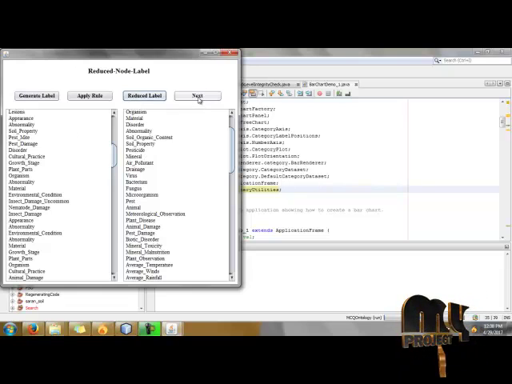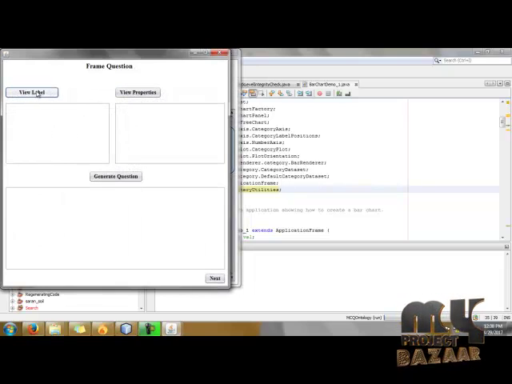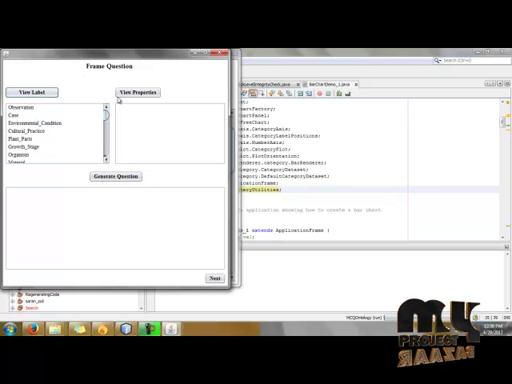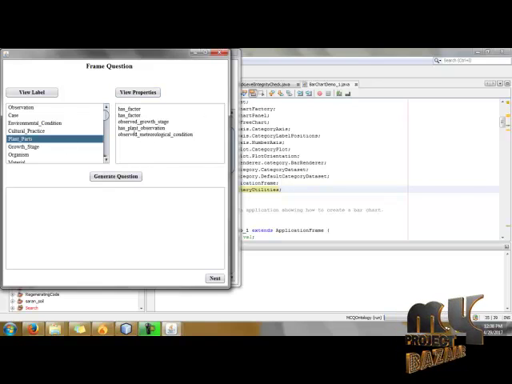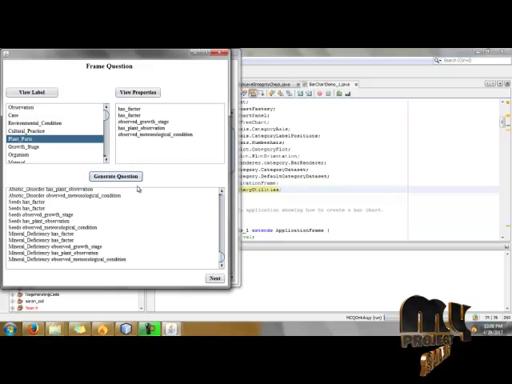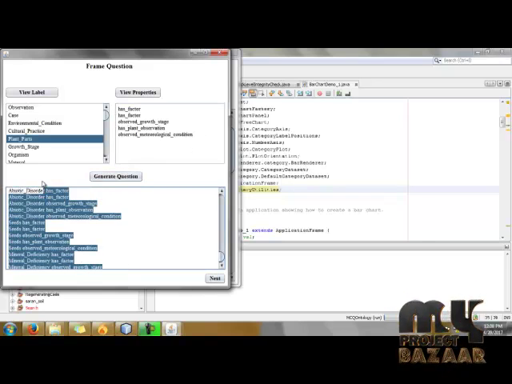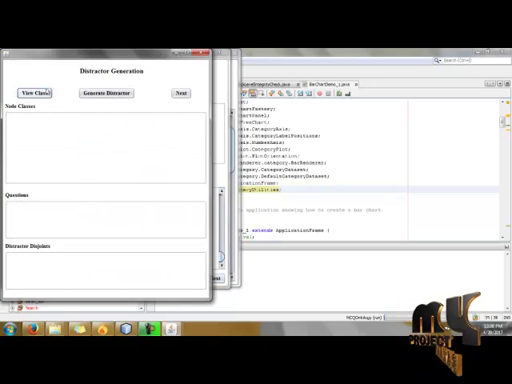Next click the next button. Finally the frame questions are created. So click label and view properties, and here we select some. Here we have to select our question. So the question is created successfully, then click the next button.